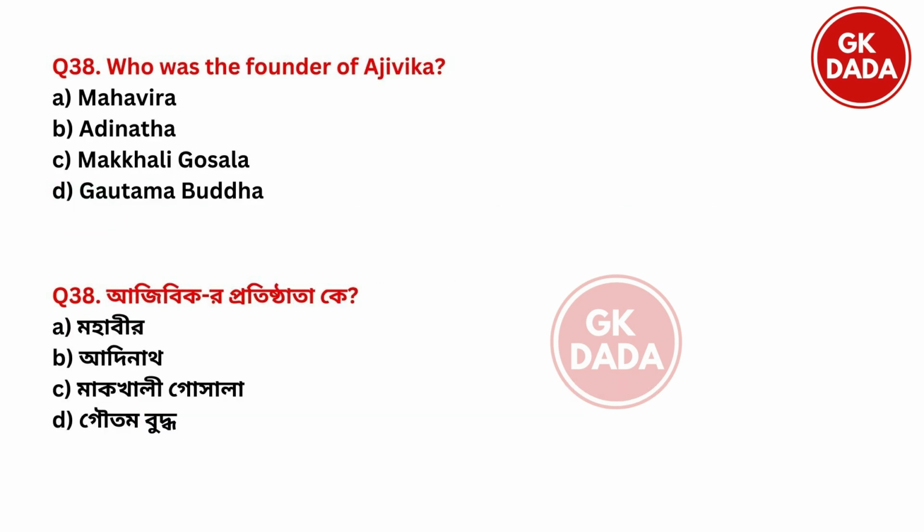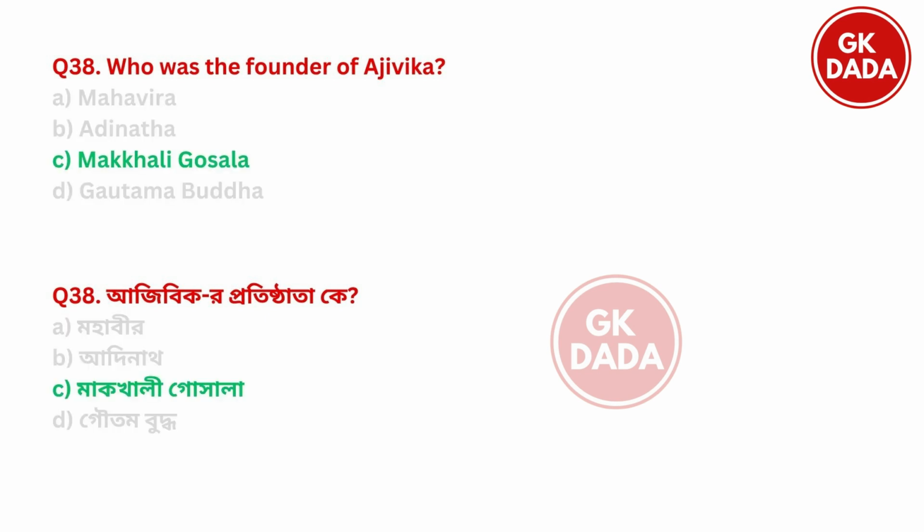Next, who was the founder of Ajivika? Option A, Mahavir. Option B, Adinath. Option C, Makkhali Gosala. Option D, Gautam Buddha. So the founder of the Ajivika sect was option C, Makkhali Gosala.